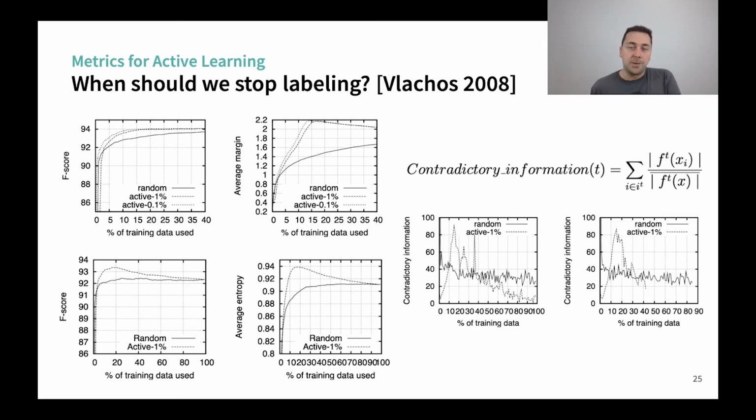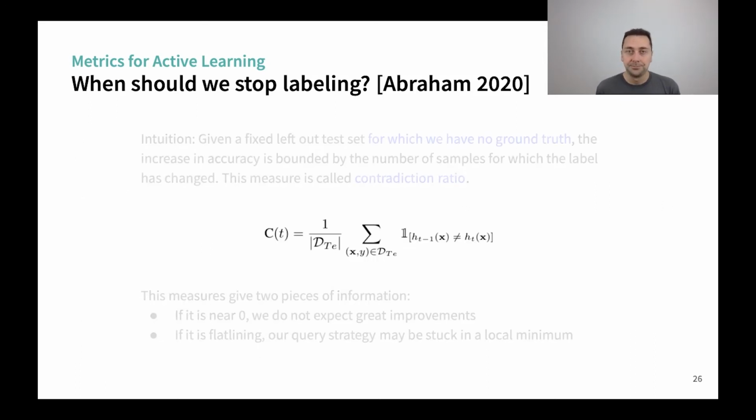Another approach is proposed by Vlachos, which looks at the average of the scores. What they see is that when you reach the accuracy plateau, the scores actually start to decrease. That's what you see on the left. Based on that, they created an indicator called contradictory information, which takes the uncertainty score of a sample divided by the average over all the data, which gives an indicator that decreases. So again, we have some indicator. It's hard to see how to use it yet, but it's another metric to test.